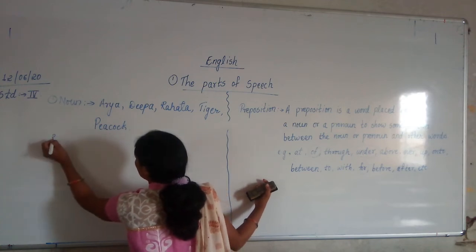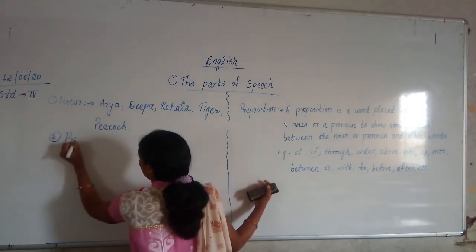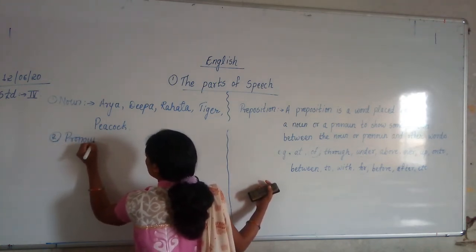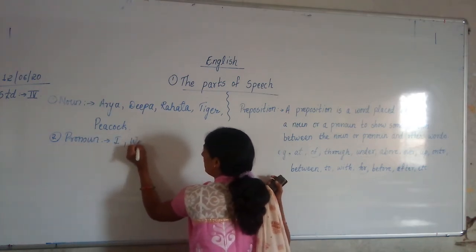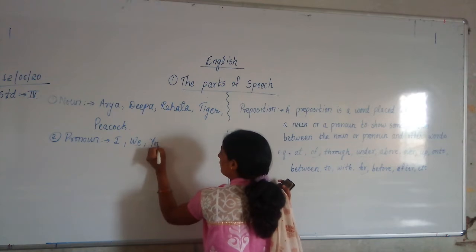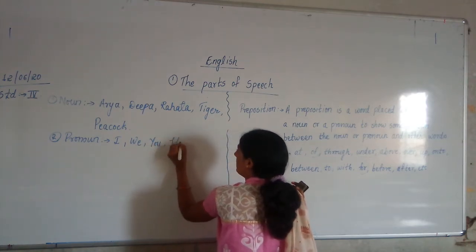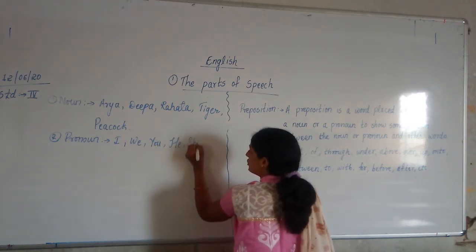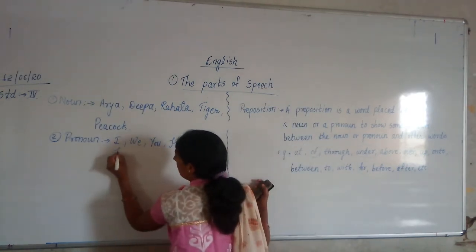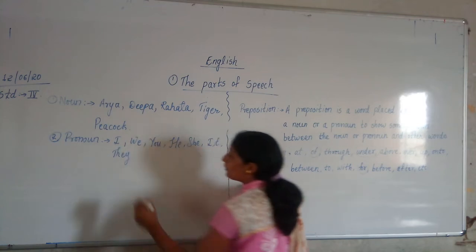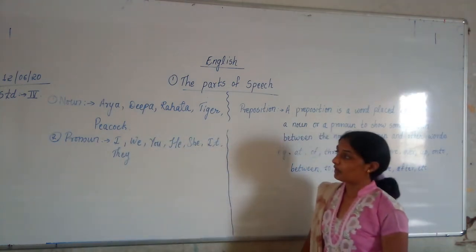Next, we will write down pronouns. You will write down examples: I, we, you, he, she, it, they. These are examples of pronouns.